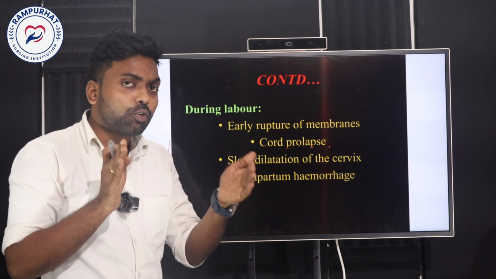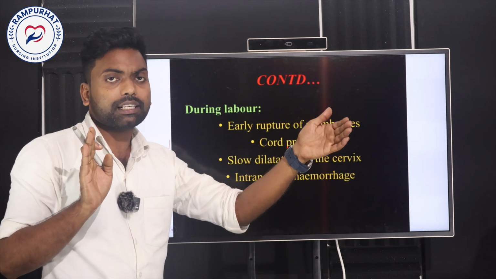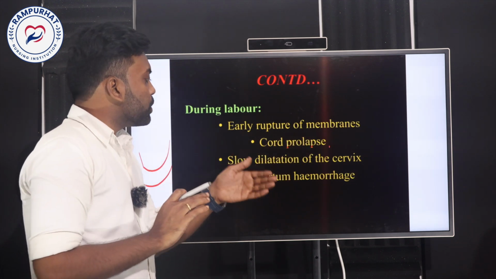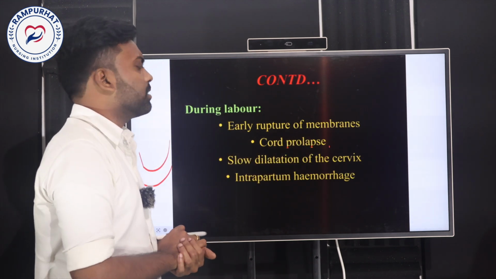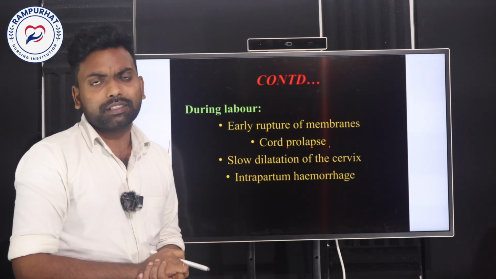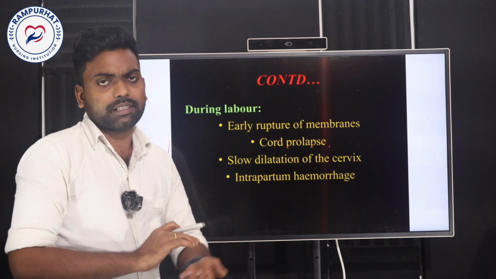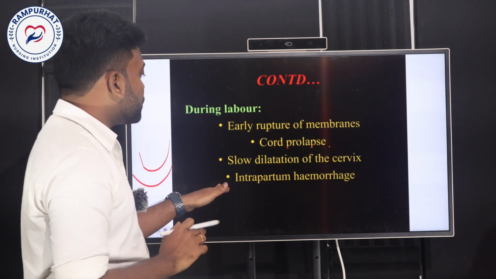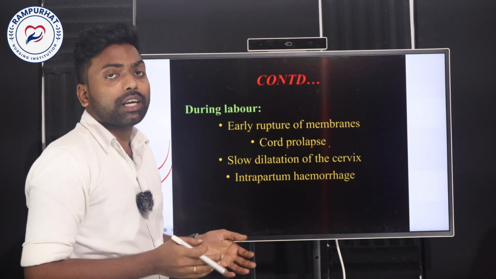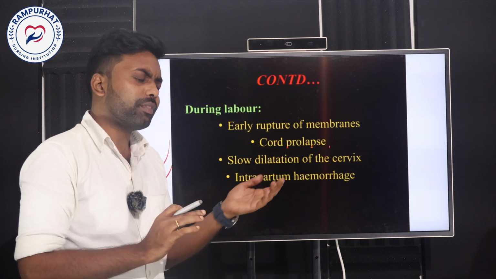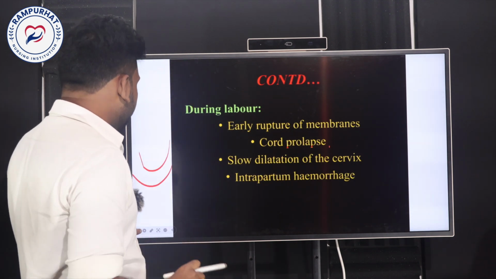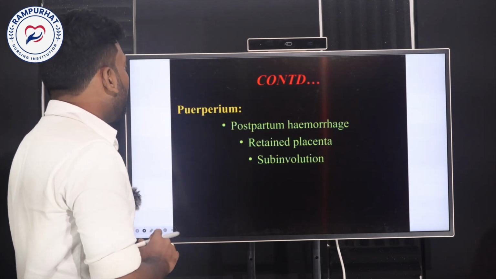If the dilatation doesn't reach 10 centimeters or so, the baby's delivery may get obstructed labor. In such a case, we can go for LSCS, a surgical procedure. And next one is intrapartum hemorrhage. Absolutely, when there is a placenta previa, then definitely bleeding will occur within the mother's womb. So this is the complication.